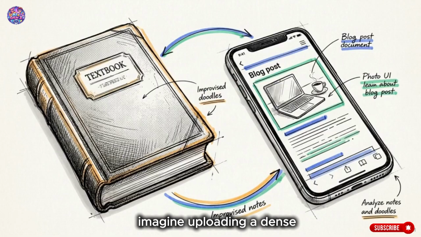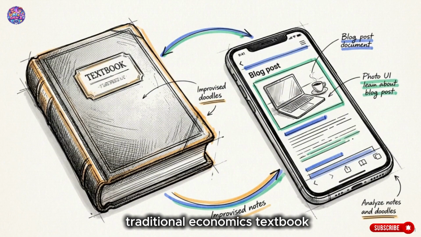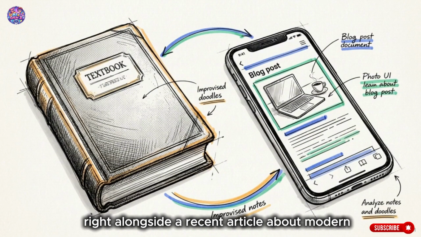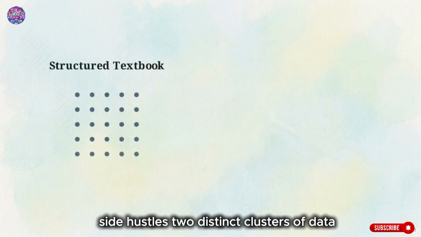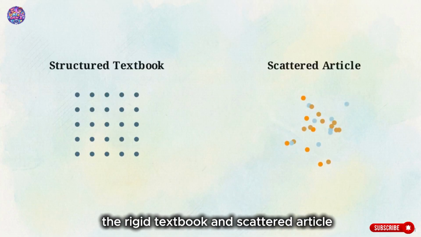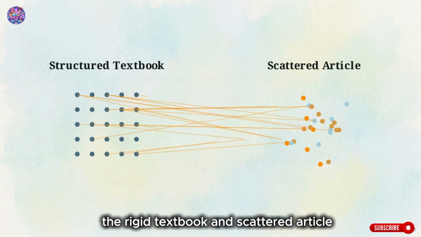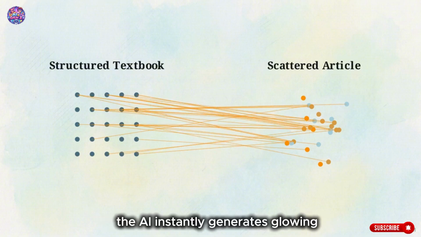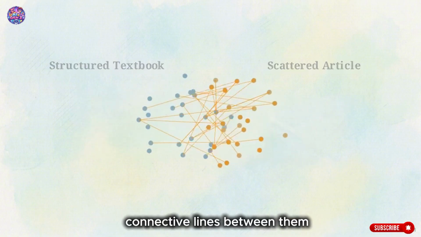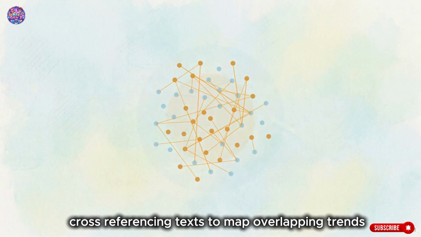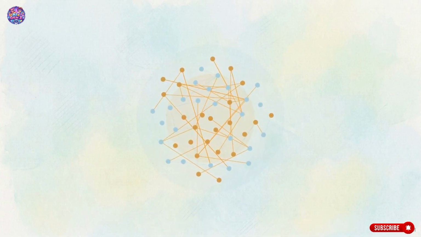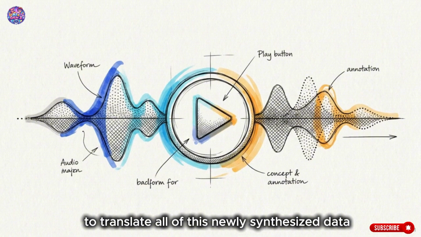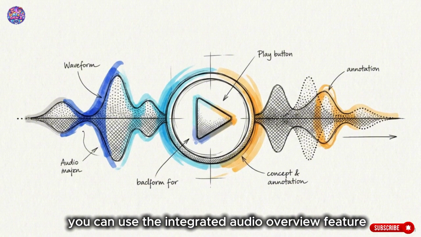Imagine uploading a dense traditional economics textbook right alongside a recent article about modern side hustles. Two distinct clusters of data, the rigid textbook and scattered article. The AI instantly generates glowing connective lines between them, cross-referencing texts to map overlapping trends you would never see on your own. To translate all of this newly synthesized data, you can use the Integrated Audio Overview feature.